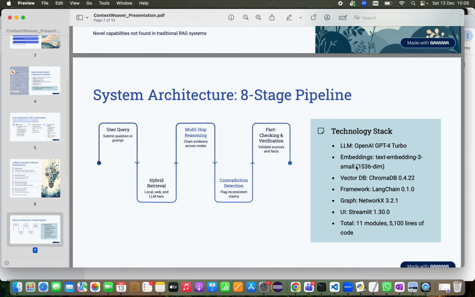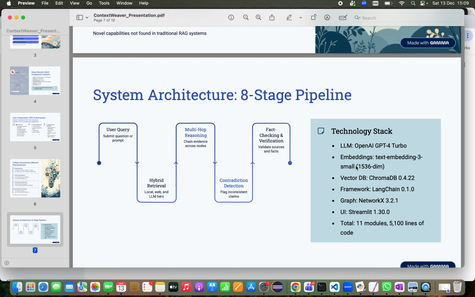So this is the whole architecture overview. ContextWeaver uses an 8-stage sequential pipeline. It starts with query validation as shown in the demo, then hybrid retrieval, where it intelligently chooses between local knowledge base and web search or LLM based direct knowledge, then multi-factor ranking applies 5 weighted factors, not just similarity.